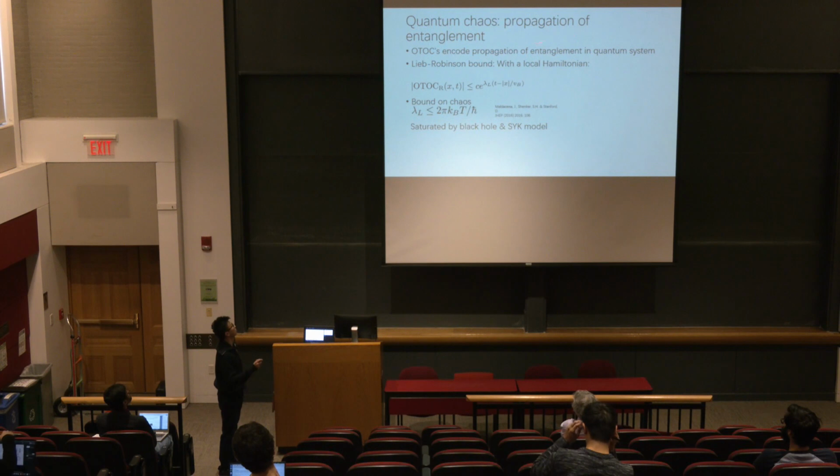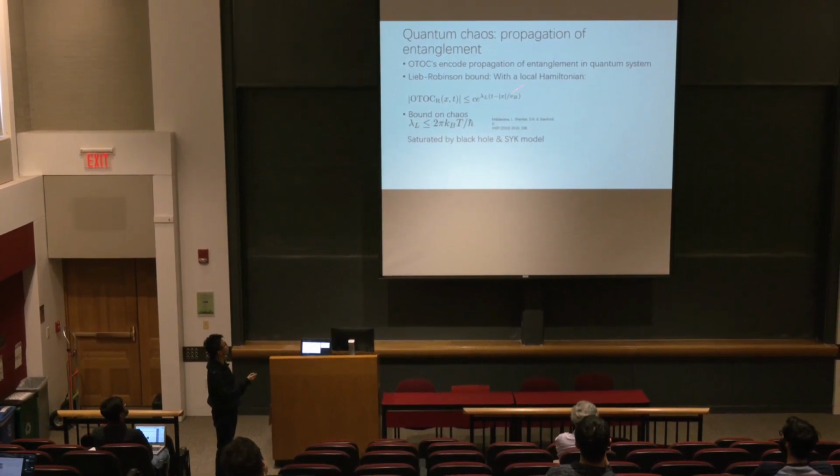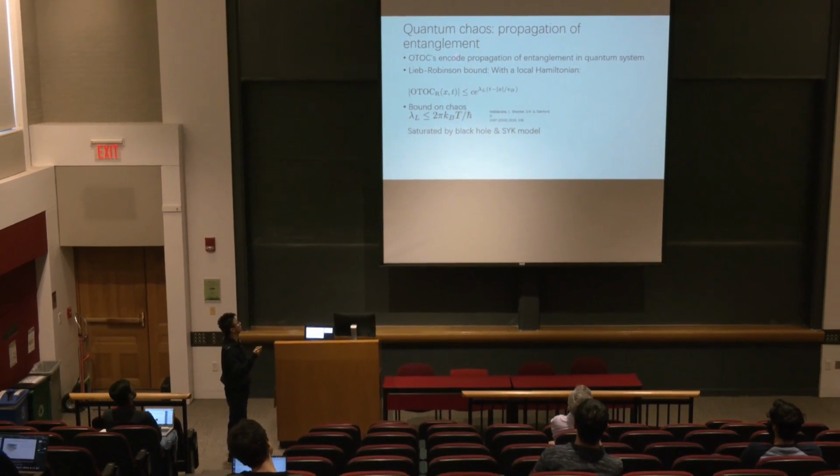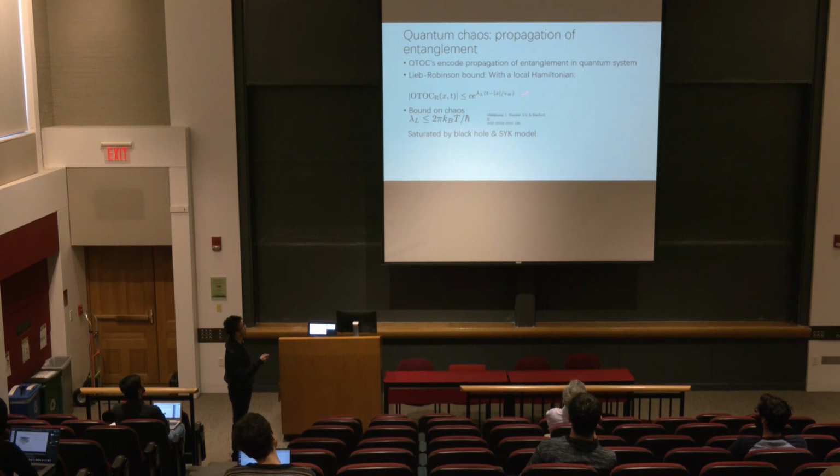It says that in a local quantum system, the OTOC satisfies the following inequality. First, for temporal growth, the growth cannot be faster than an exponential rate, and for spatial propagation, there is a velocity limit at which you can propagate, which is called the butterfly velocity.